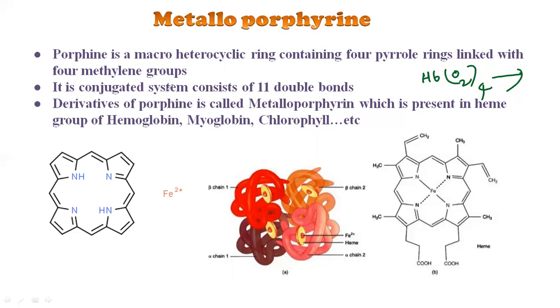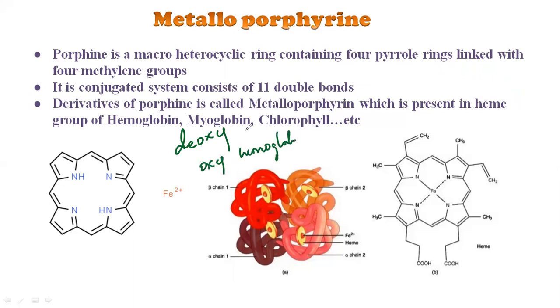That is hemoglobin. Let us understand the complete picture of hemoglobin and what its function is. Hemoglobin generally exists in 2 forms: one is deoxyhemoglobin, and the second is oxyhemoglobin. What is the difference between those two? Whenever oxygen binds with hemoglobin, that is called oxyhemoglobin. If the oxygen is dissociated from the oxyhemoglobin, then it is called deoxyhemoglobin.